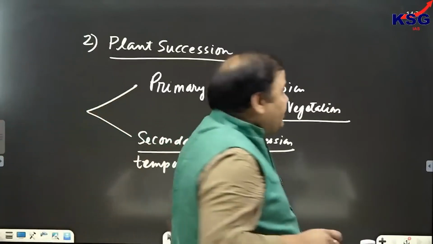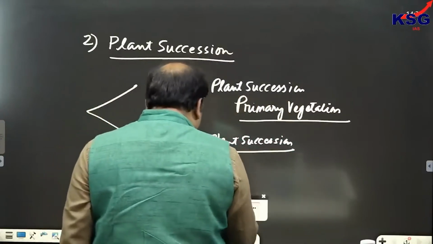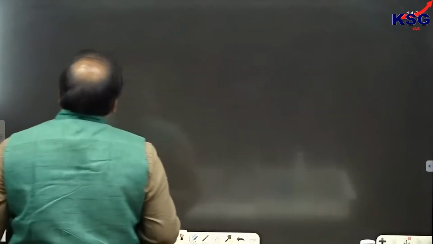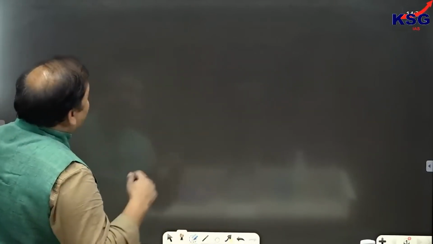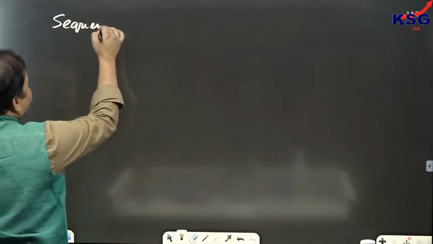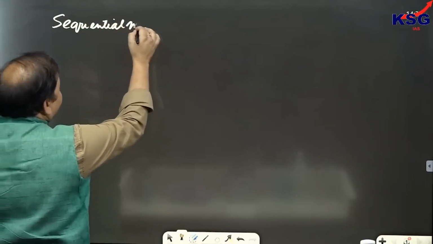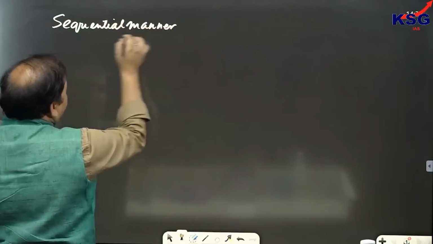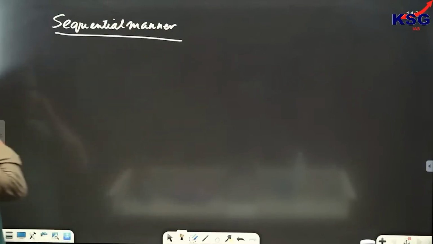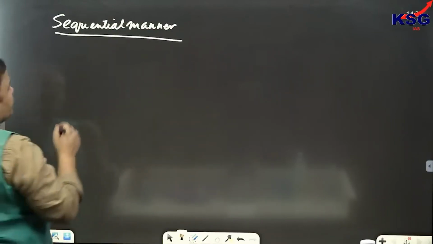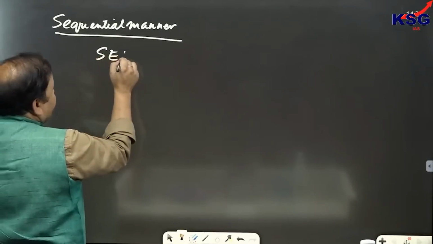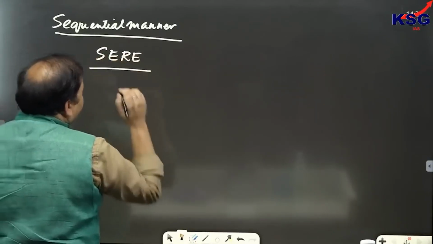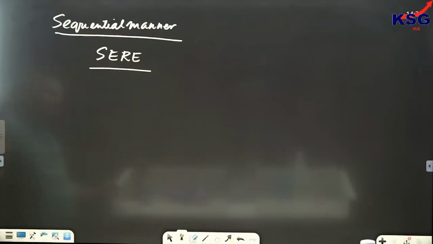But establishment of vegetation does not take place instantaneously. Clear? It would be taking place in a sequential manner. The sequential manner through which vegetation is getting established in an area is referred to as what? It is referred to as sere.